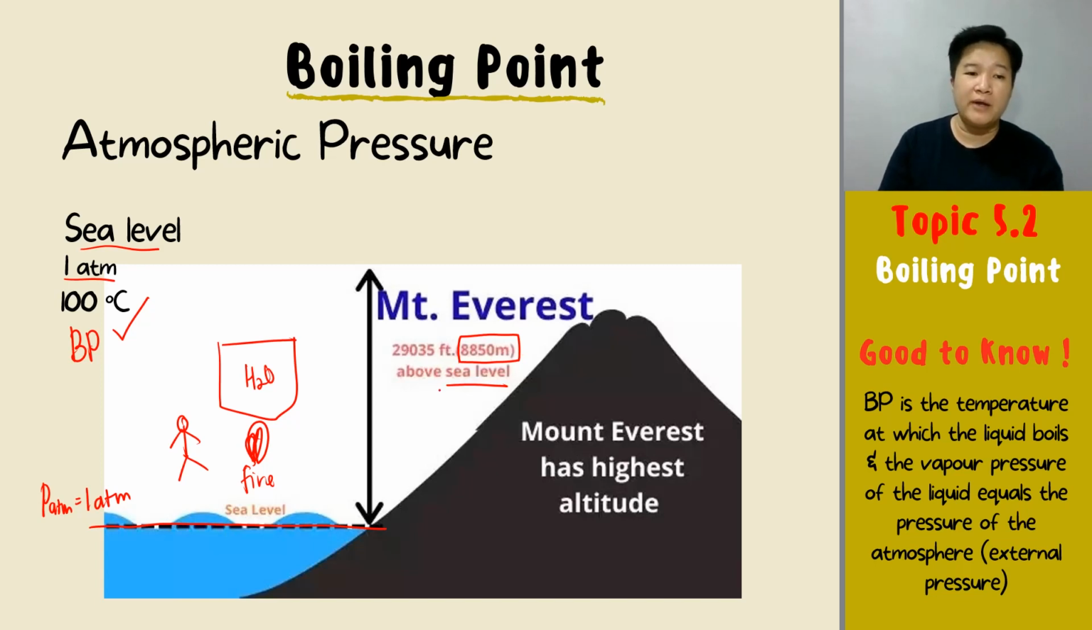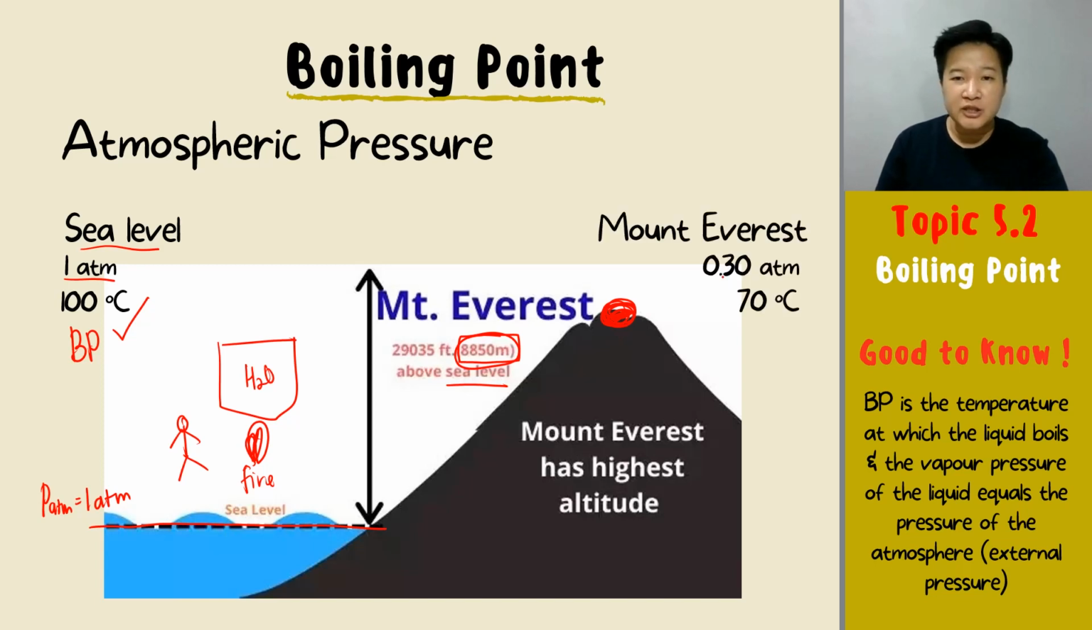But what happens when you move all the way up to Mount Everest? Let's say you're climbing Mount Everest and you reach the top, sitting 8,850 meters above sea level. What happened to the pressure? The pressure at the Mount Everest peak is about 0.3 atm. Can you see that your pressure decreased? So when your pressure decreased, what happened?